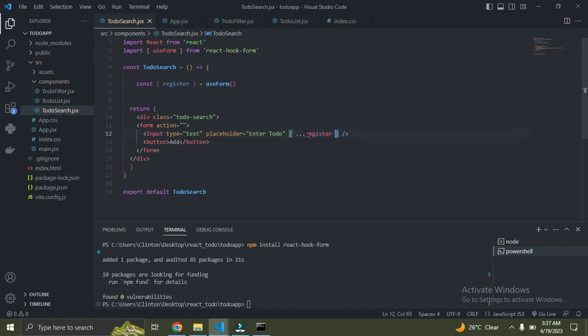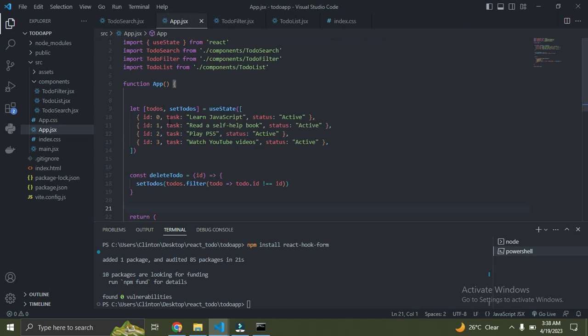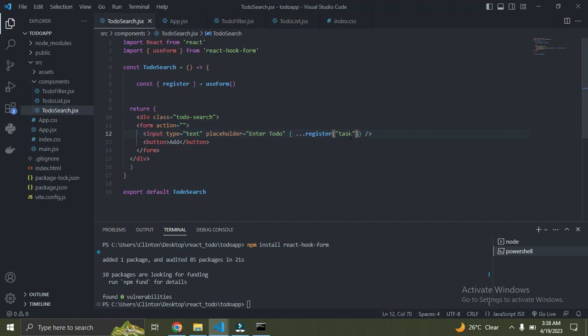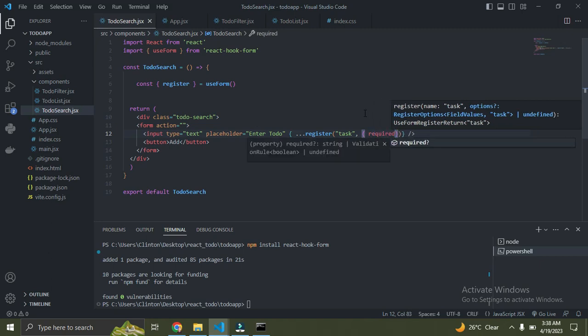After I've done this, I'll give this field a name. I'm going to call this field task. I'm going to flow this name over here, this task. Remember, we are trying to create a new task, right? So I'm going to flow this property name called task. So that's it for that. Now I want to add a validation to this field, saying that this field is required. You must always pass in a value to this field. So say required should be true.